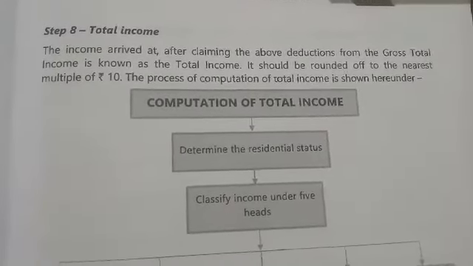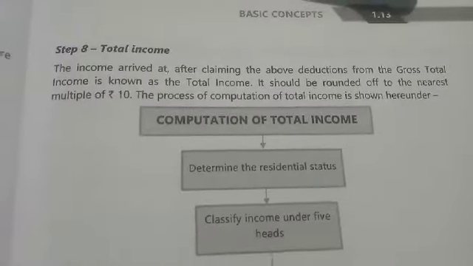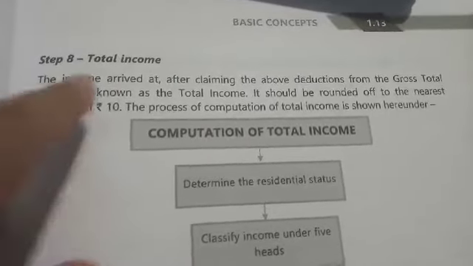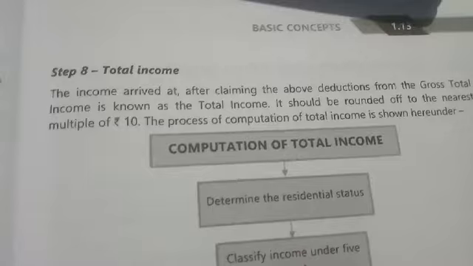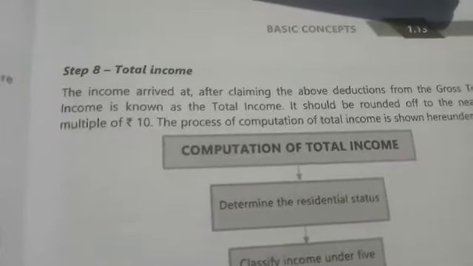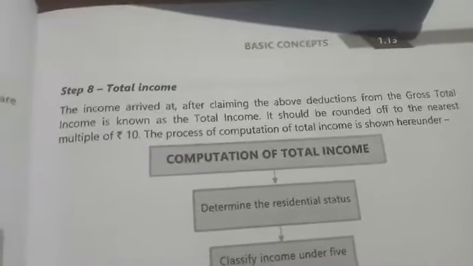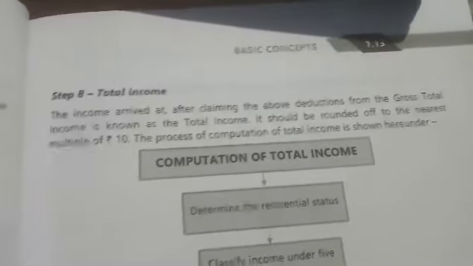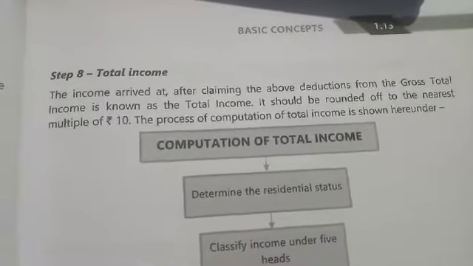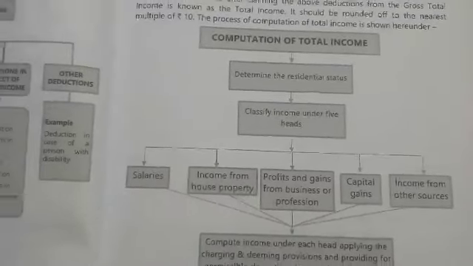So after that we'll come to total income. After the deductions from the gross total income, we will arrive at the total income. Example, if the total income is 16,333, then we'll round it off to the nearest ten. So 33 will be nearer to 30. So we'll round off like that. That is possible in case of the Income Tax Act. So this is a brief chart of how we'll compute the total income.